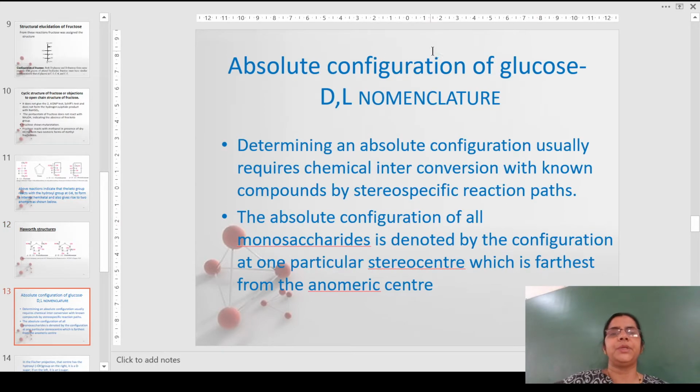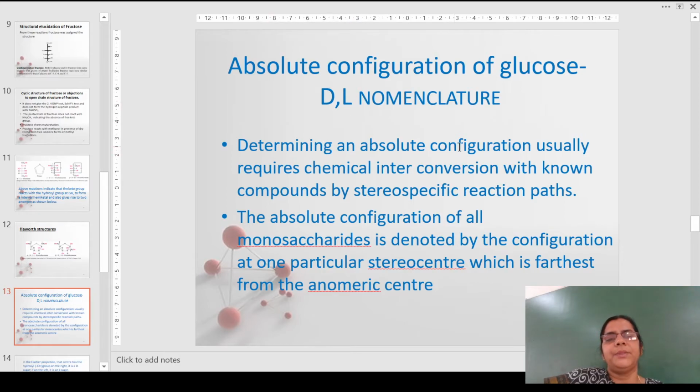Let us come to the absolute configuration of glucose. Glucose can be assigned either the DL nomenclature or the RS nomenclature. DL is always referred to as the relative nomenclature. That is because we take glyceraldehyde as the reference: whatever is D-glyceraldehyde, and structures similar to that, can be assigned the D configuration, and L-glyceraldehyde and structures which resemble L-glyceraldehyde are given the L configuration.